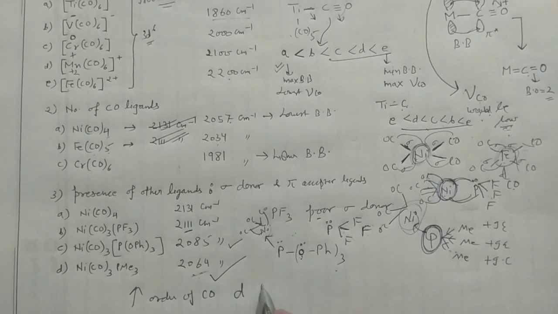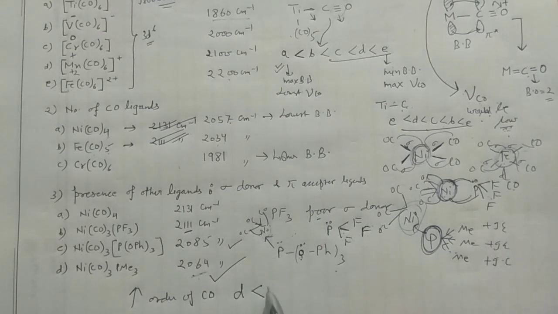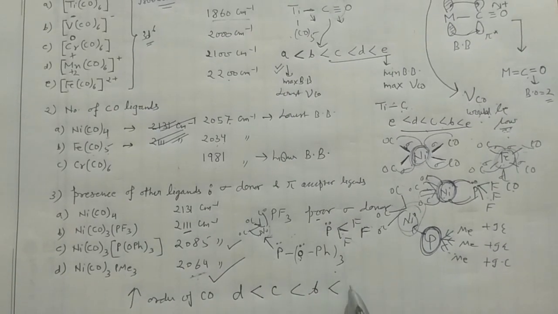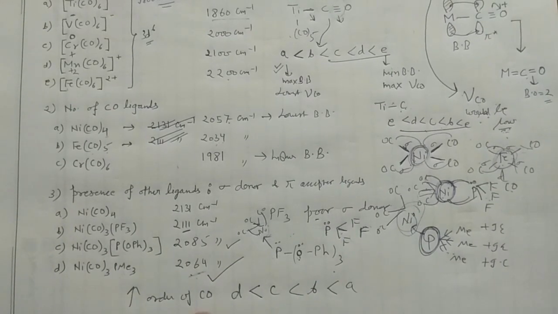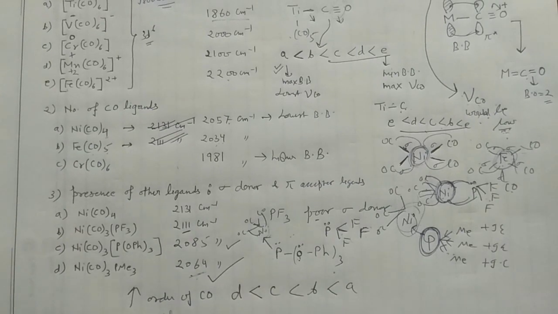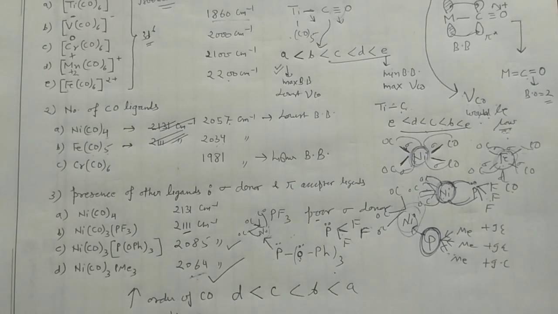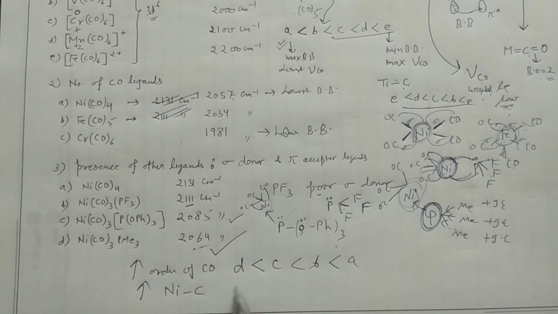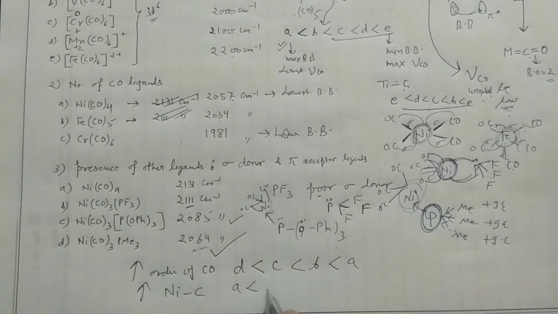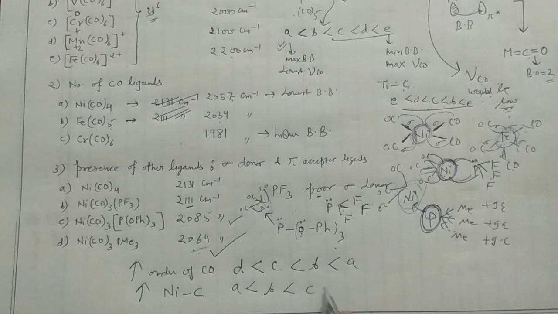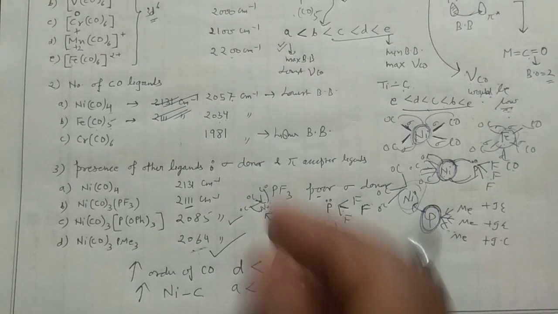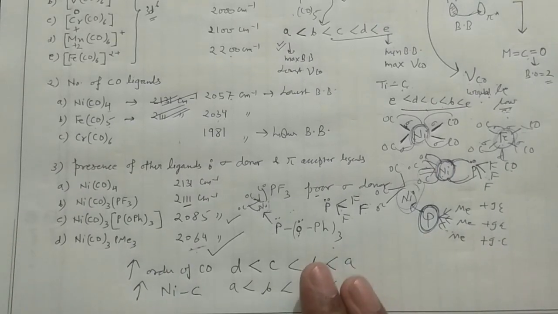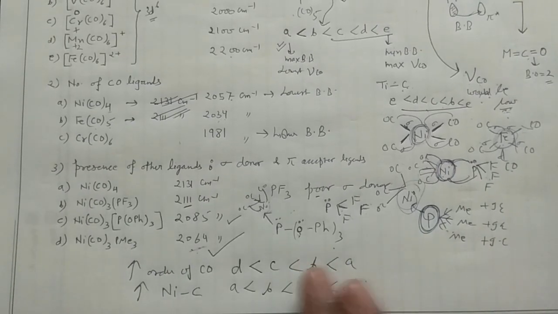So the lowest is in this one, okay, higher than that is in C, higher than that is in B, higher than that is in A. But if they ask the nickel carbon stretching frequency, increasing order, then the order would be reversed in that case. Okay, B, C, D.